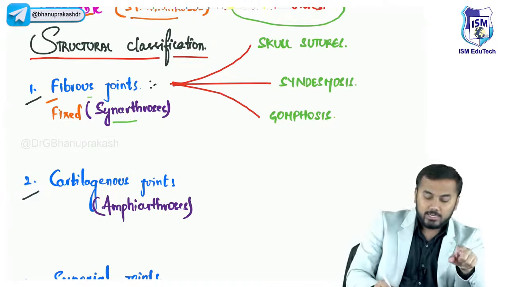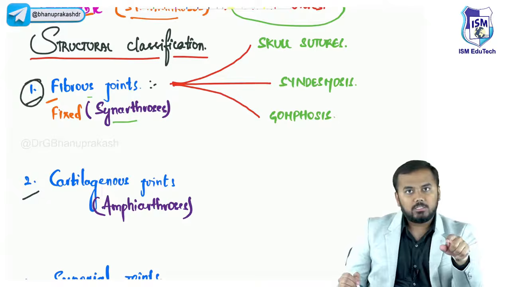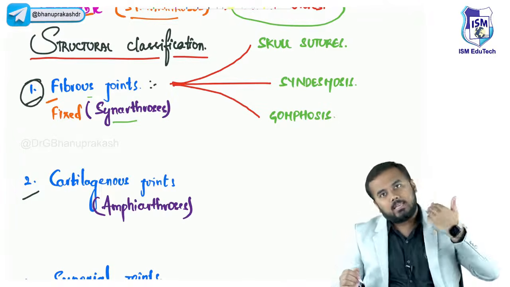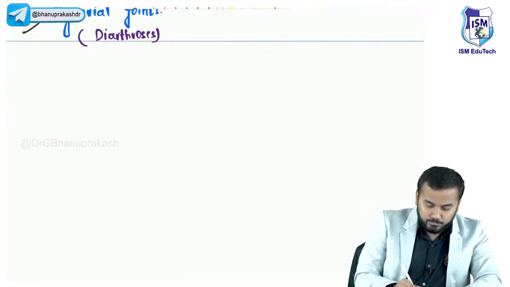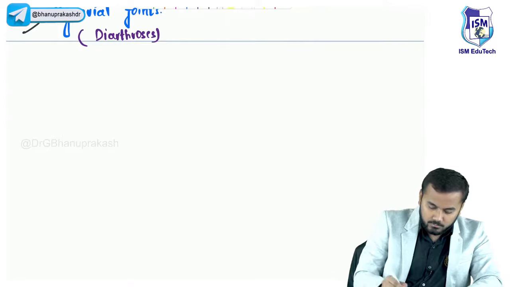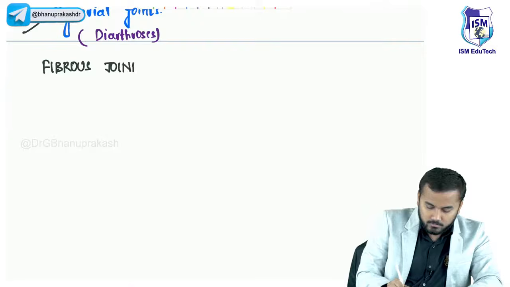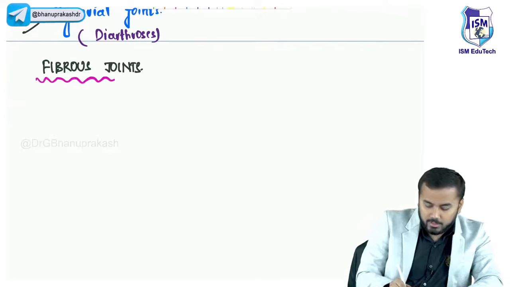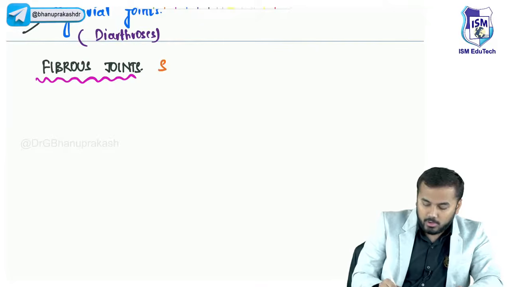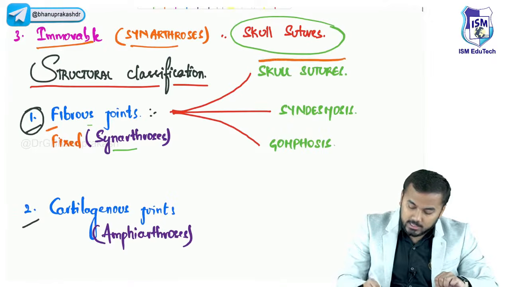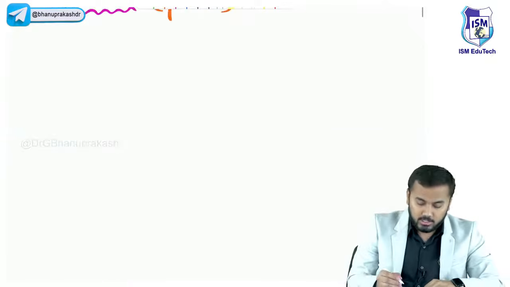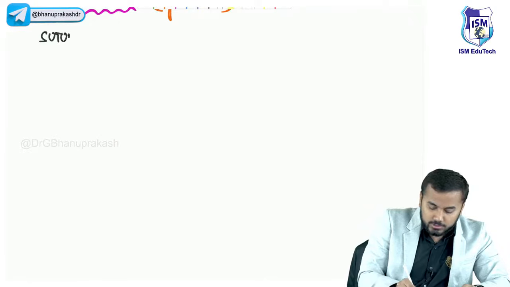First we shall discuss in detail these fibrous joints. After that we will discuss cartilaginous and then synovial joints. First our topic of discussion is fibrous joints. I'm writing here: fibrous joints are also called synarthrosis. Now within this fibrous joint, the first thing we shall be discussing is skull sutures.